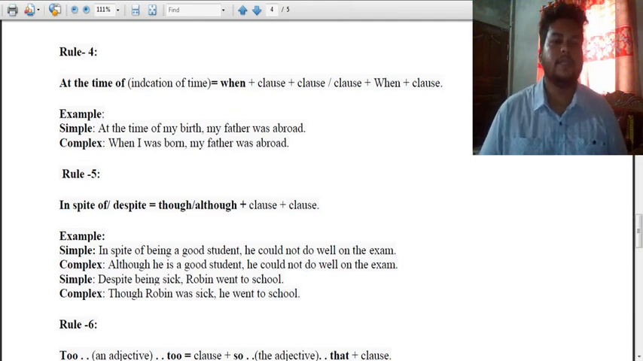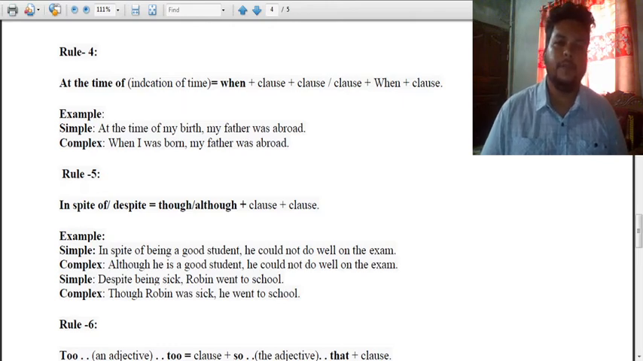So we see an example here. At the time of my birth, my father was abroad. So it says, when I was born, my father was abroad. So just replace at the time of with when.